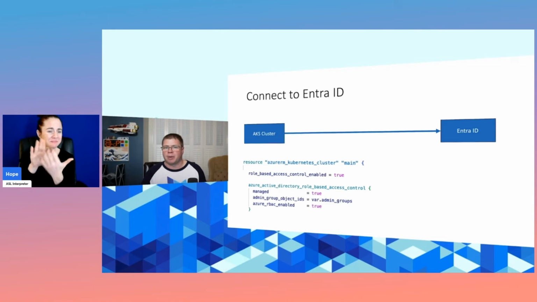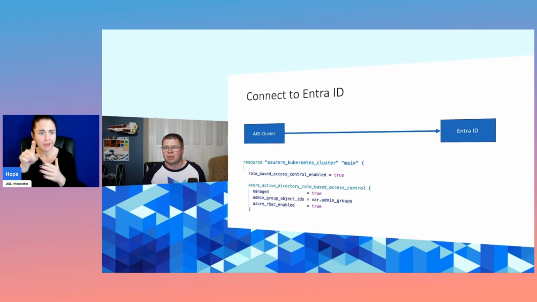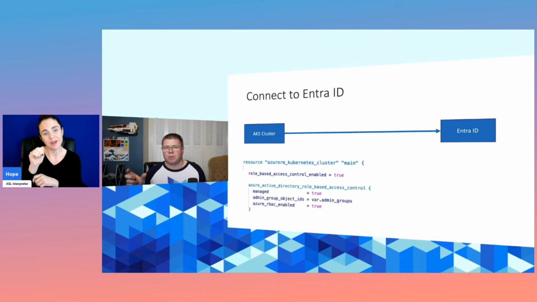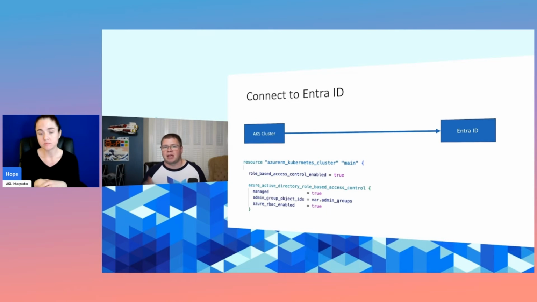You can, of course, check out my code on GitHub and see how to do that for yourself. But basically, you're going to be using an Entra ID object ID for an Entra ID group that's out there in your Entra ID directory. So now that the cluster operators have access through Entra ID, now let's enable our workloads to authenticate using Entra ID.